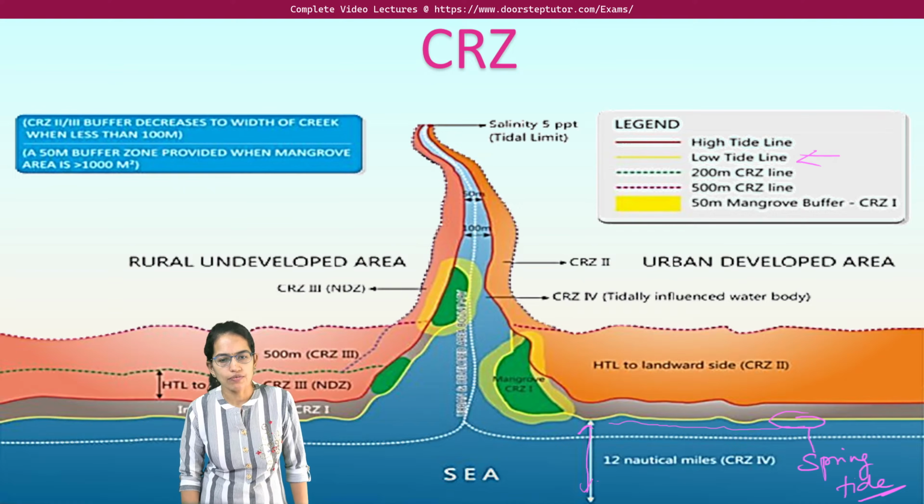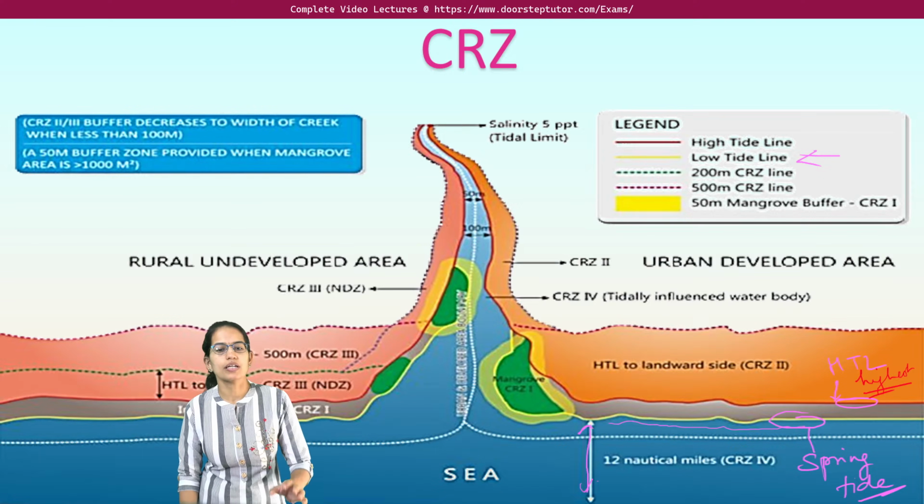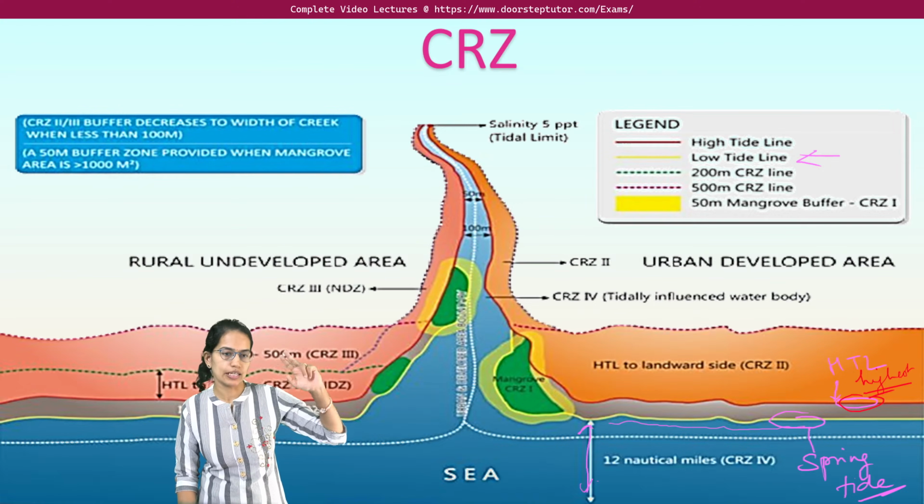So the lowest water that can reach during the spring tide is the low tide line, and then you have the one marked in red here, which is the high tide line. The high tide line is the area where the highest level of the water can reach during a spring tide. So all this analysis is done as per the spring tide.